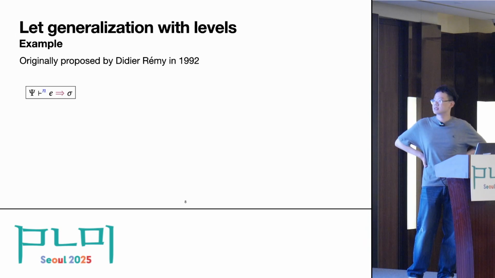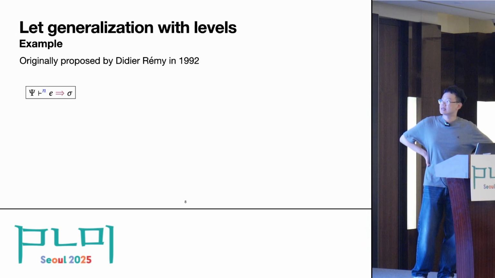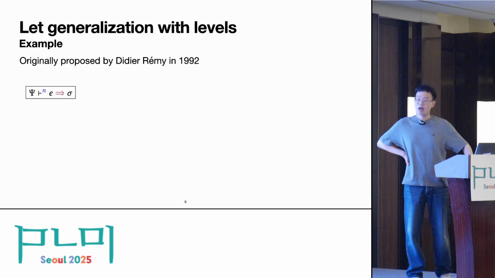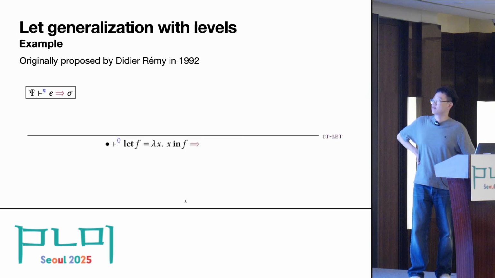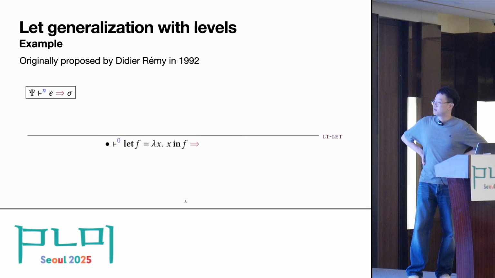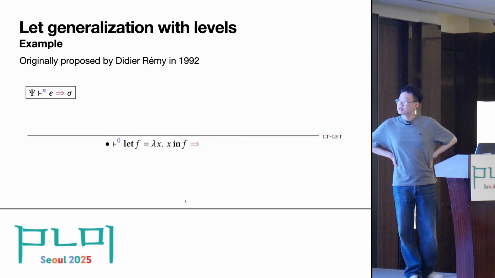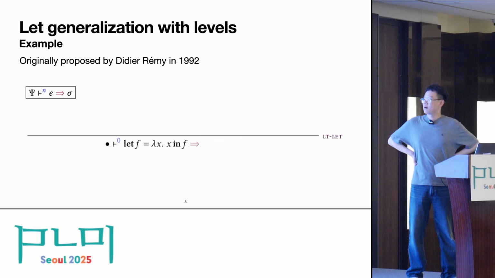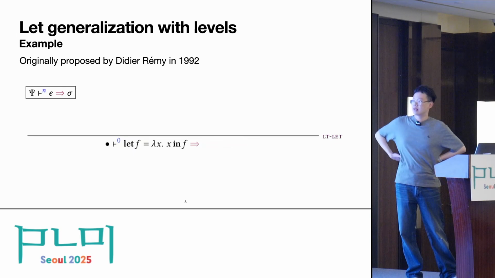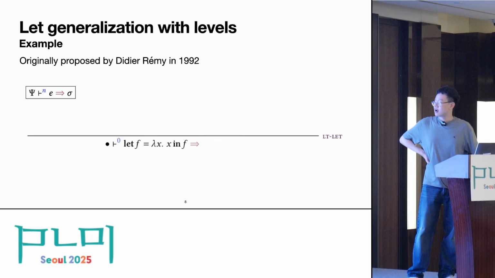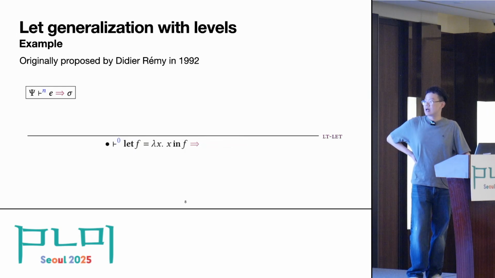Under typing context psi, we infer the type of V as type sigma. And here we have a natural number n, which is the current typing level. Let's check out a simple example. Here we start with an empty context and infer the type of a simple program which binds the identity function to f and returns it directly in the let body. So we start with typing this expression at level 0.